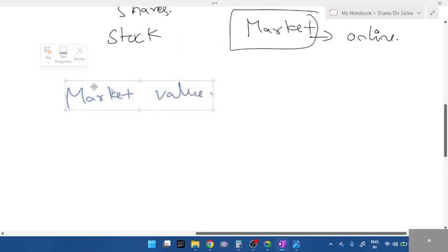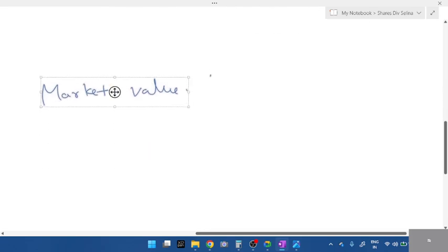Okay. In market value, there are 3 types. First thing, if the company does well, that is above nominal value. Somebody has invested when the company has started, imagine nominal value is rupees 100. Now the company is doing well, so each share is being sold for 200.